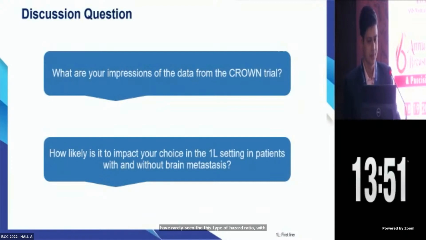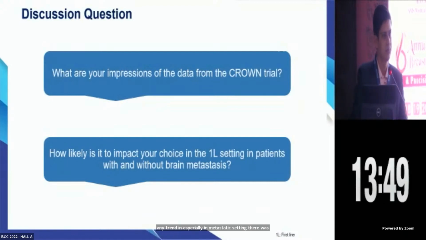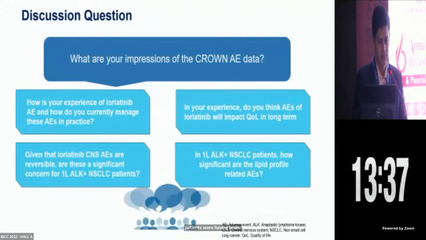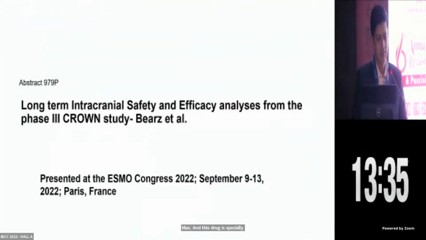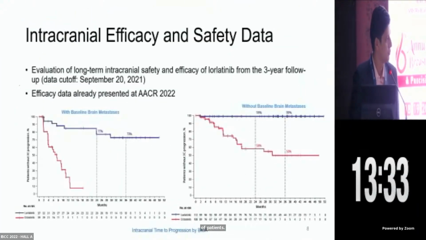There was a 72% reduction in risk of progression or death. The important thing is that 25% of patients had brain mets, and this drug is especially effective in this subset of patients. So the first choice will definitely be lorlatinib.